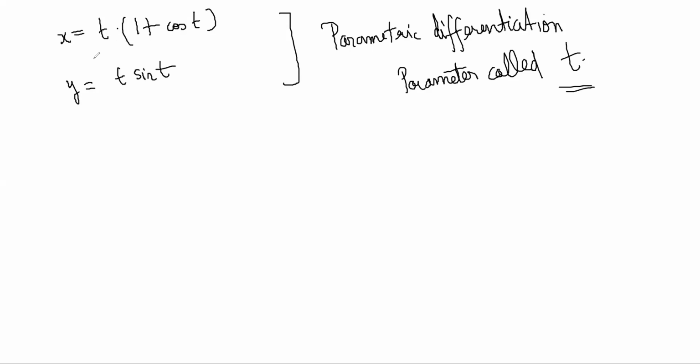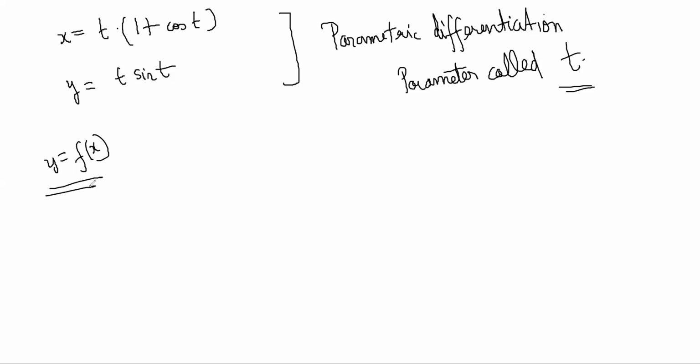So here what has happened is basically x has been given in terms of t and y has been given in terms of t, but they have not been given in terms of each other, right? Generally you are supposed to get something like this and then you know what to do, right? But here x and y are given in terms of a third variable, right?